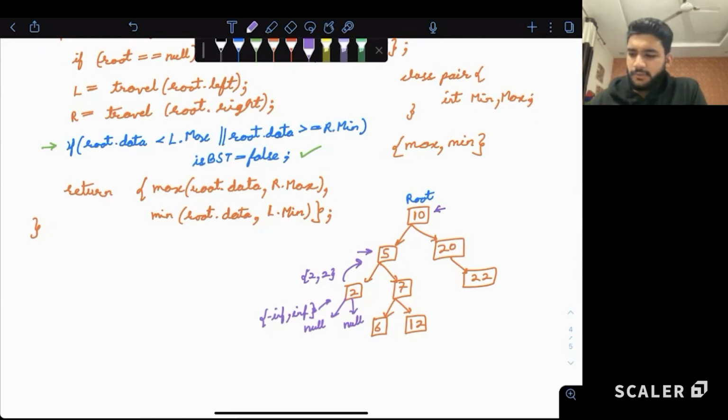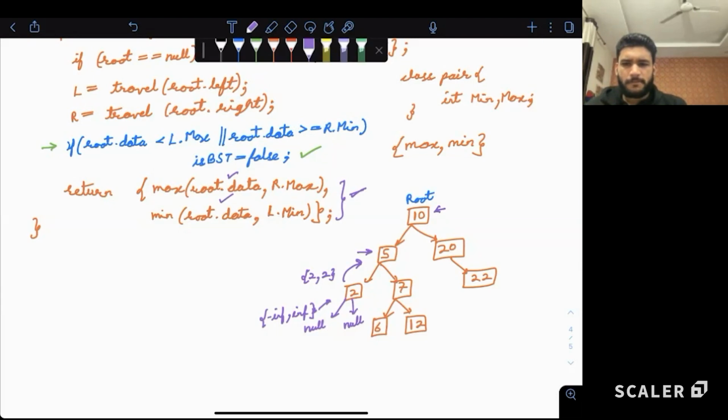So this particular part is taking care of it. Because if the right side maximum is smaller, we will take root data. Similarly, if the left side minimum is bigger, we'll take this data. Is this clear? If right and left both are null, the values that we are getting, minus infinity and infinity, will not be considered and the current data of root will be considered. Yes, no?